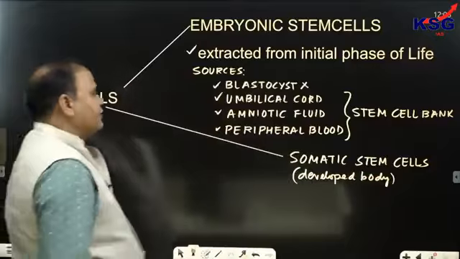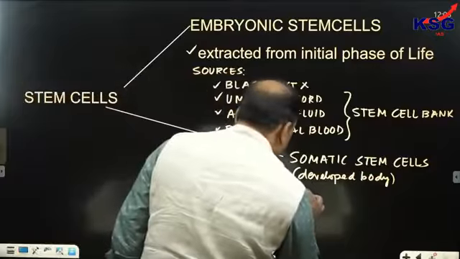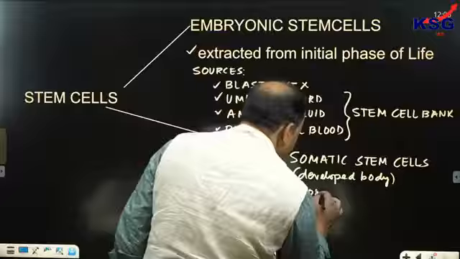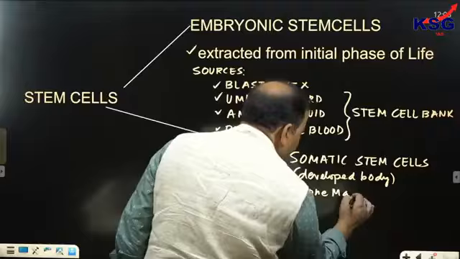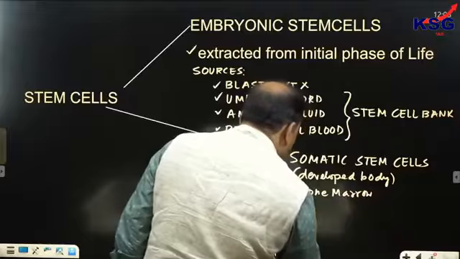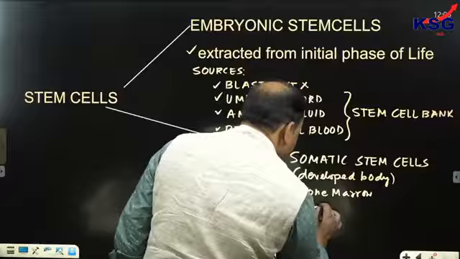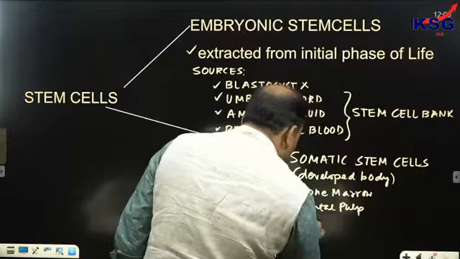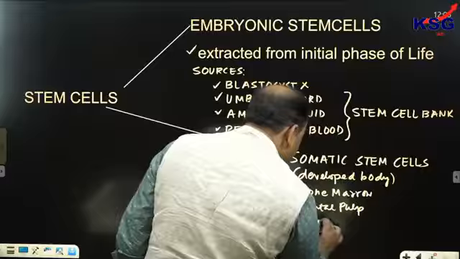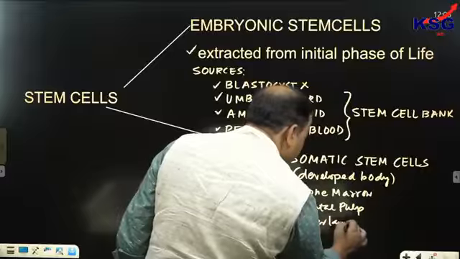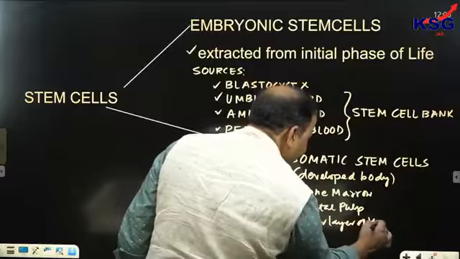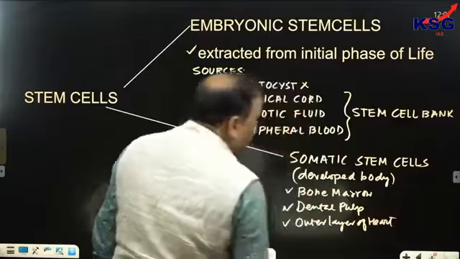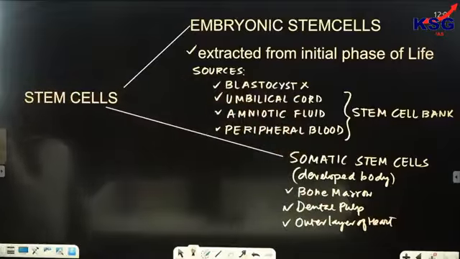And the sources of somatic stem cell include what? It includes bone marrow. It includes dental pulp. It includes the outer layer of the heart. So these are the sources of somatic stem cell.